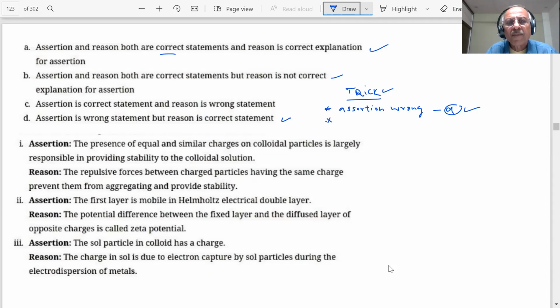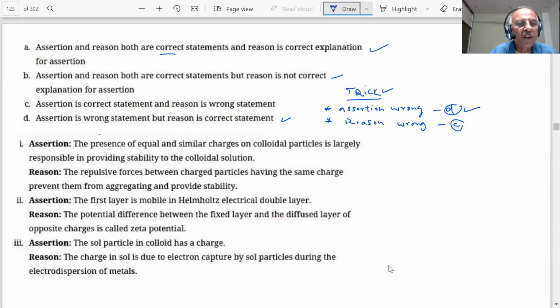Okay, noted. And if the reason is wrong, students, then the answer will be C. And the only situation where confusion comes is between these two, A and B. That is where students make mistakes. D and C are not a problem. That is the easiest if you get it in the paper, and you don't have to spend time. Once you get the D answer, it is over and you don't spend time on that question. Is it clear?